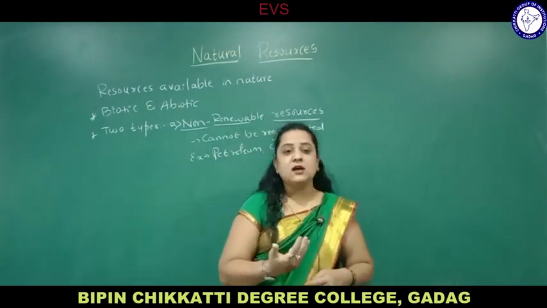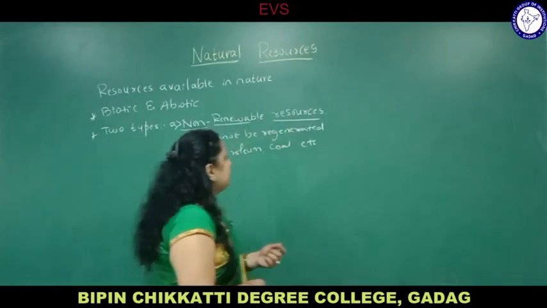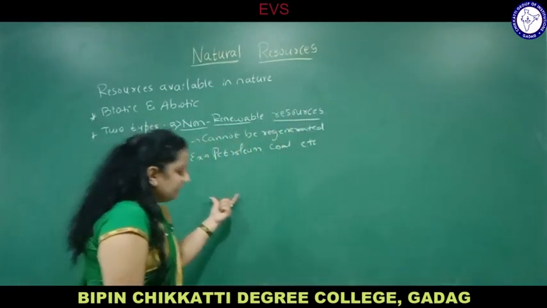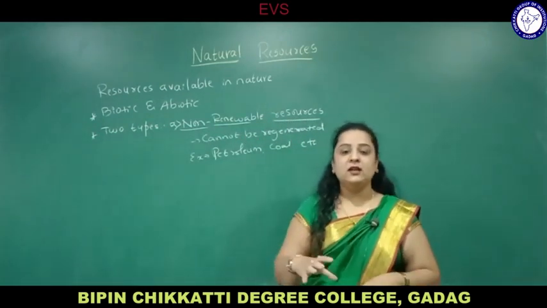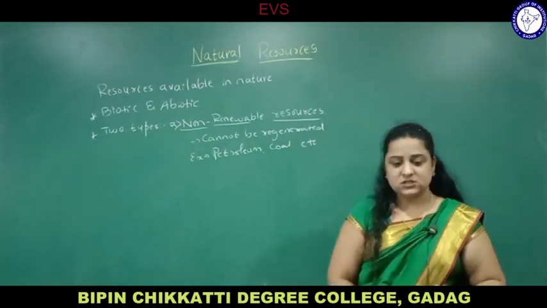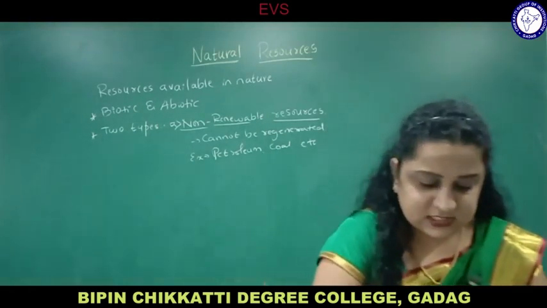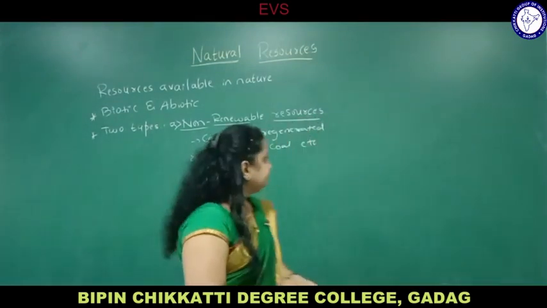When those resources are finished, you cannot regenerate them. So you have to utilize them in a proper manner, otherwise they will not remain for the next generation or be replaced by anything else on the earth. So they have to be utilized very carefully.